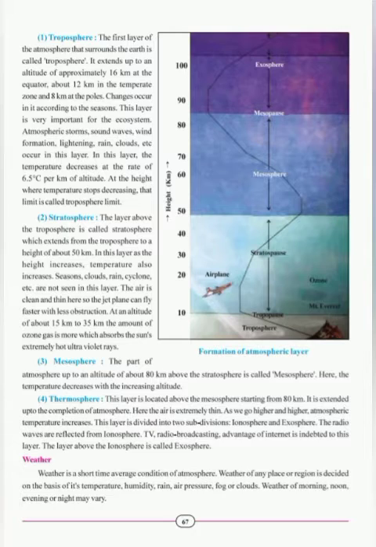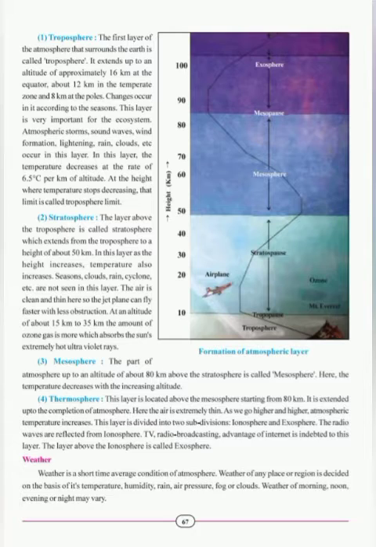This layer is very important for the ecosystem. Atmospheric storms, sound waves, wind formation, lightning, rain, clouds, etc. occur in this layer. In this layer, the temperature decreases at the rate of 6.5 degrees Celsius per kilometer of altitude. At the height where temperature stops decreasing, that limit is called troposphere limit. Students, kindly refer to the picture of page number 67.